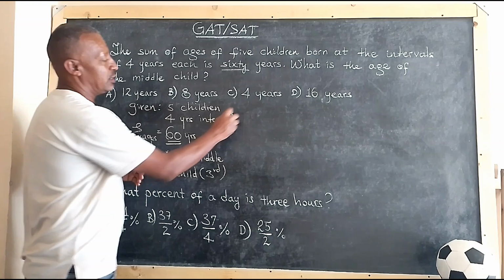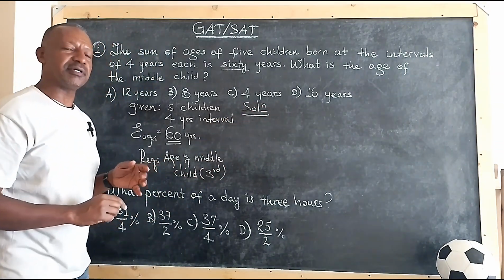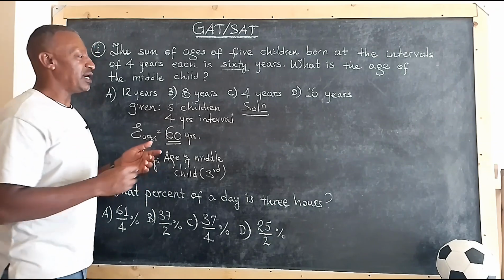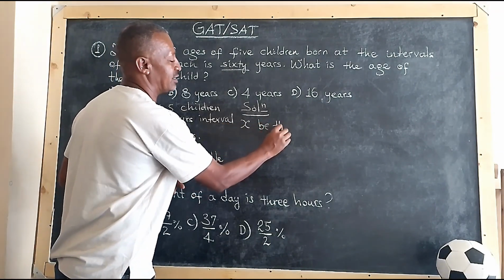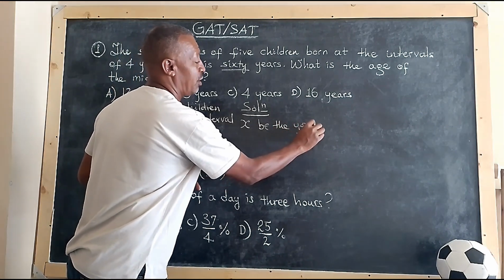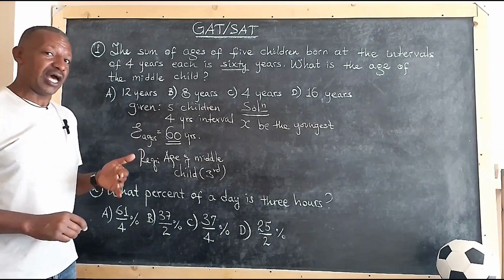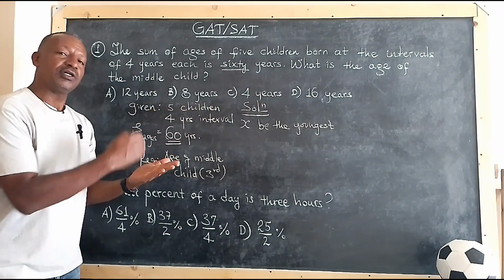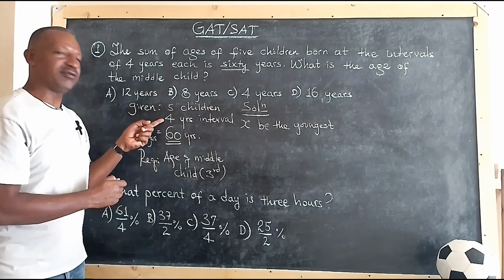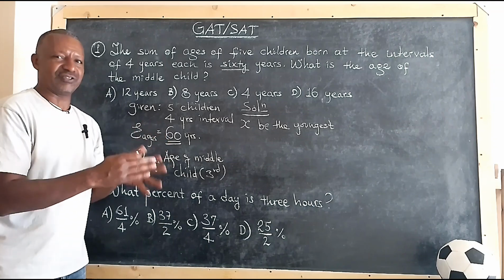When you do the solution, you say let x be the youngest child. Because if you start from the youngest child and go consecutively to the oldest one, you can just add the 4 years interval. So, let x be the youngest child.